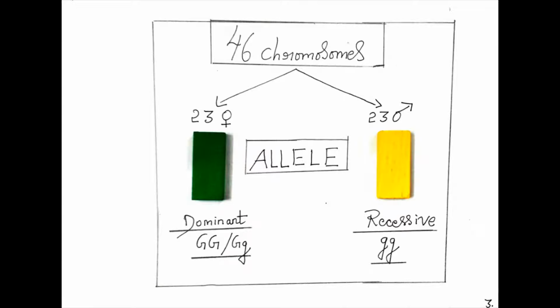For example, one allele produces black hair color and another produces brown hair color, or one allele produces purple flowers and another white flowers, or one allele produces yellow eyes in a frog and another red eyes. So an allele is a variant form of a gene which controls the same trait, encoding a version of the same product, that is the same protein. It occupies a specific region on a chromosome.